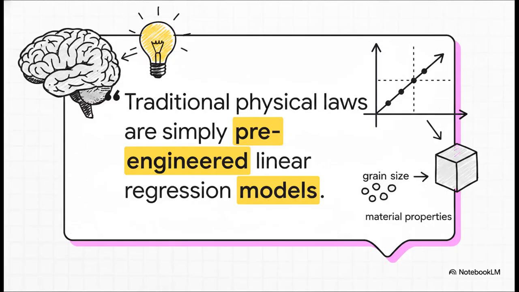And this, right here, is the big aha moment. If you look closely, the Hall-Petch equation maps perfectly onto a simple linear regression model. The yield strength, that's our target y. The friction stress, that's basically the model's intercept. And the grain size term, that's our input feature, x. This reveals something pretty profound. A lot of these physical laws we've relied on for decades are, in essence, pre-built machine learning models, just waiting for us to see them that way.